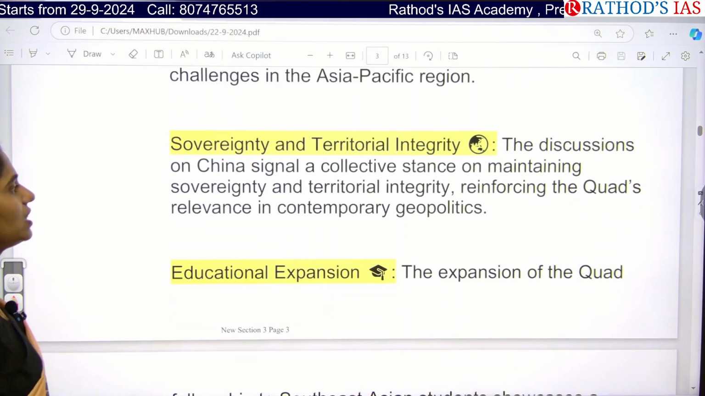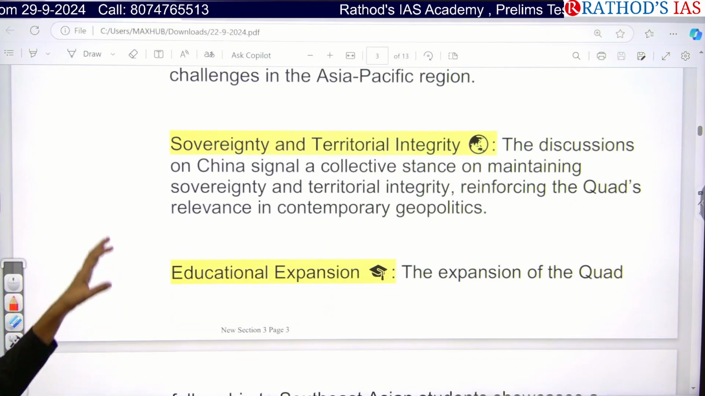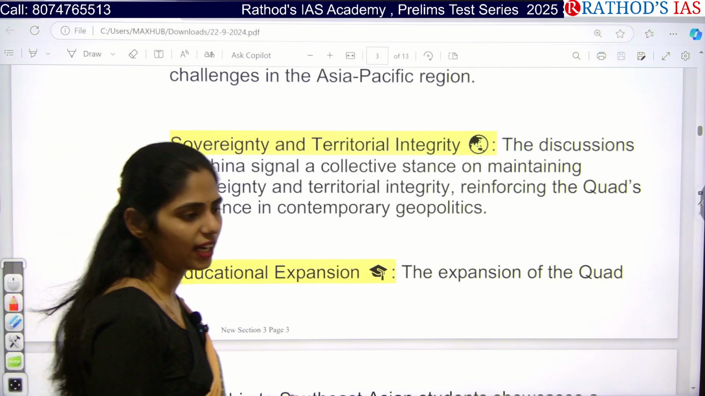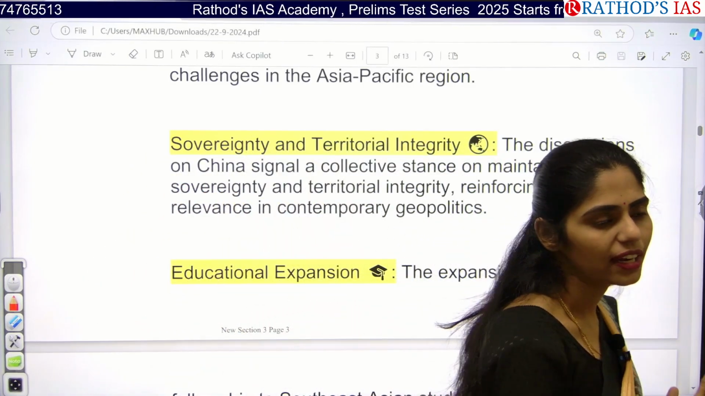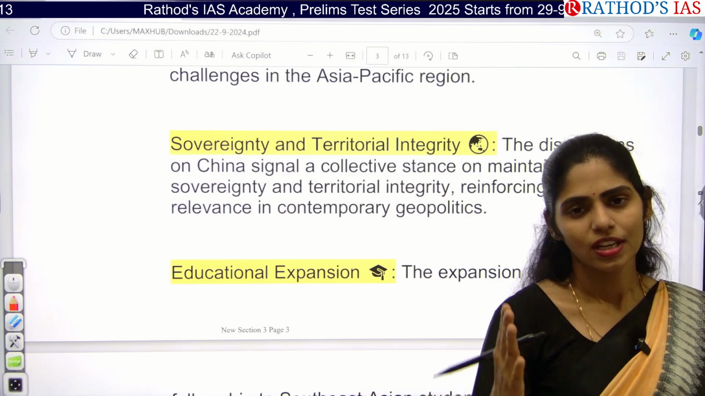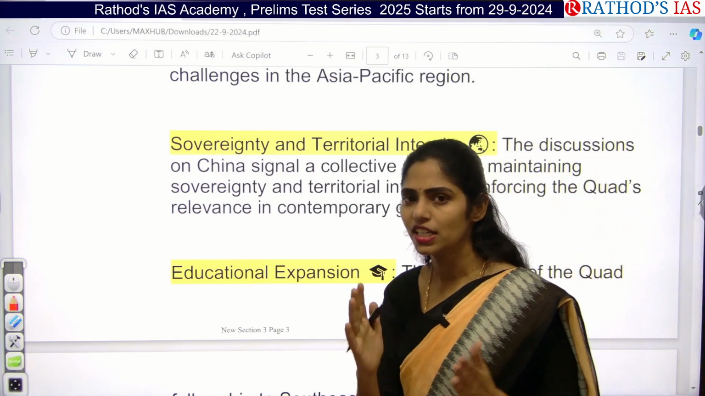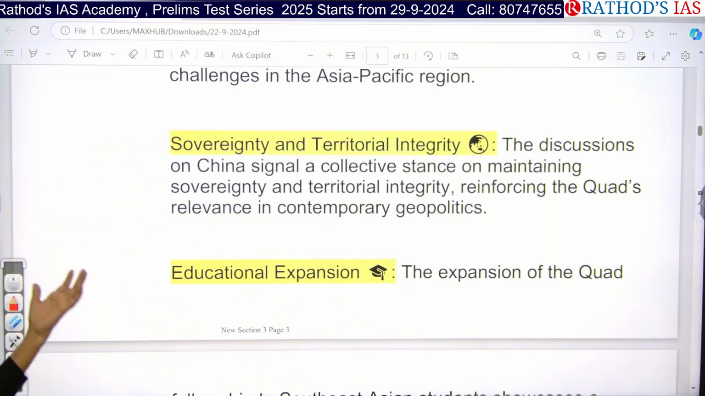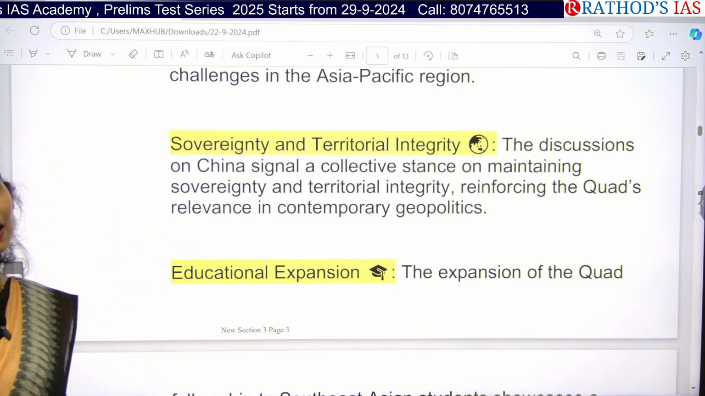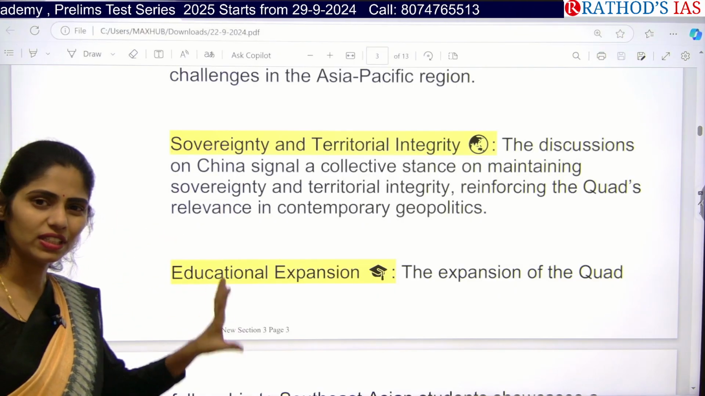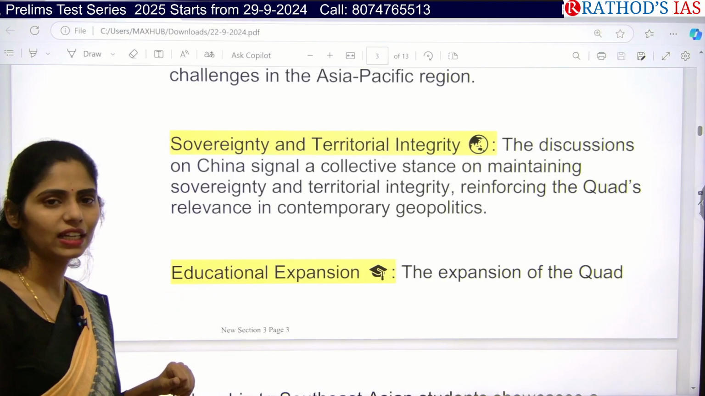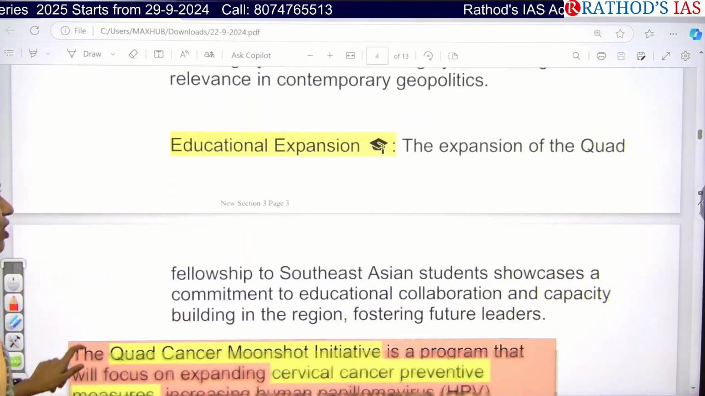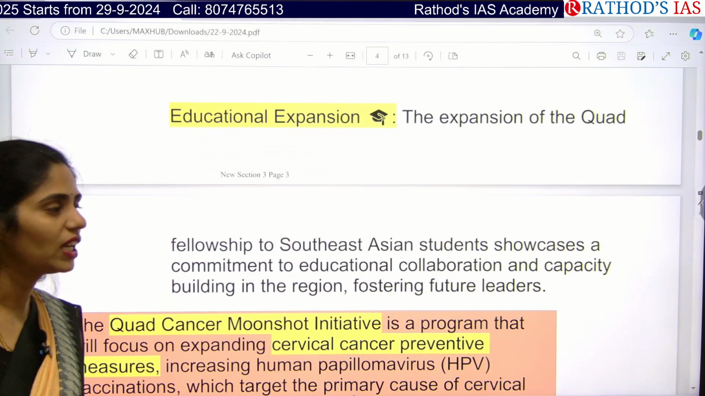And next, these discussions are also focusing on how to maintain sovereignty and territorial integrity, because Japan is having an issue with China in the East China Sea. Sorry, China is having an issue with Australia, China is having an issue with US, and China is having an issue with India as well. So every country is having an issue regarding territorial integrity. The common problem for these Quad countries is how we maintain territorial integrity and strengthen our sovereignty. And we are also focusing on expansion of education between India and US.